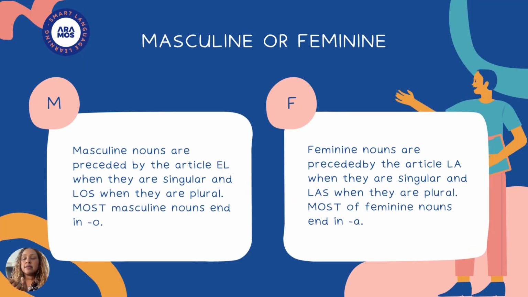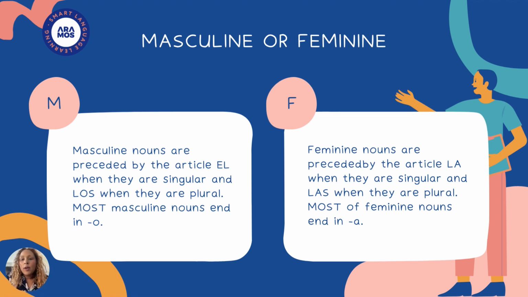So, as we were saying, we're going to break it down, and the articles are el and los for masculine nouns. El is for singular nouns, and los for plural masculine nouns. How do we know when a noun is plural? It has an S at the end. It's that simple. It's super fantastic because it's one of the most simple things in Spanish. And then la and las for feminine nouns, la for singular feminine nouns, and las for feminine plural nouns.